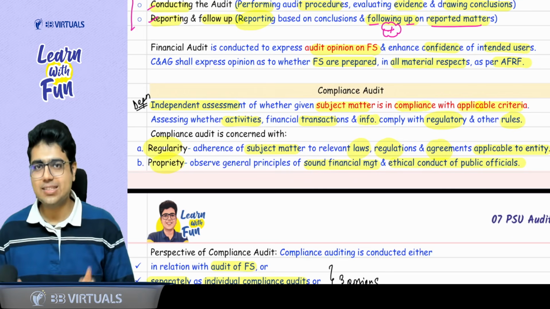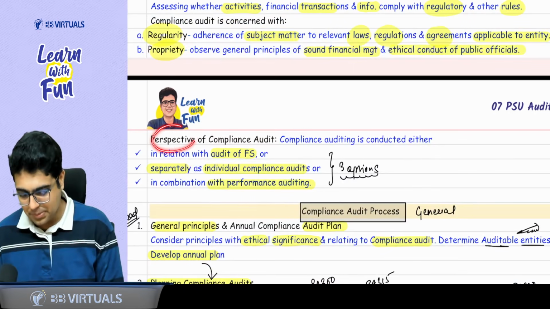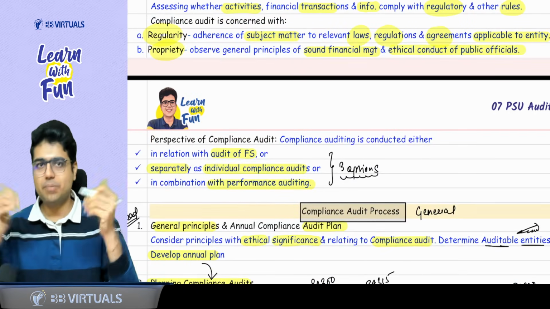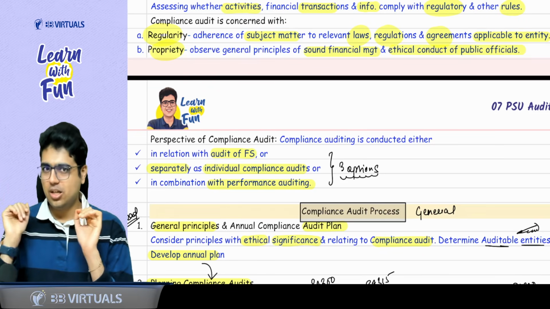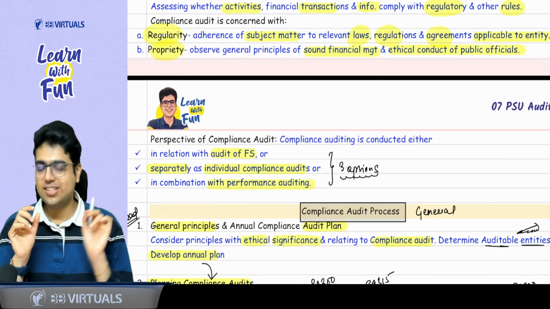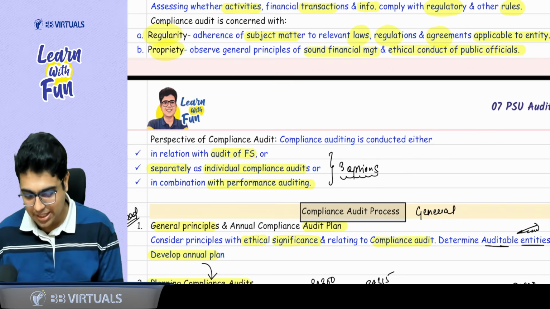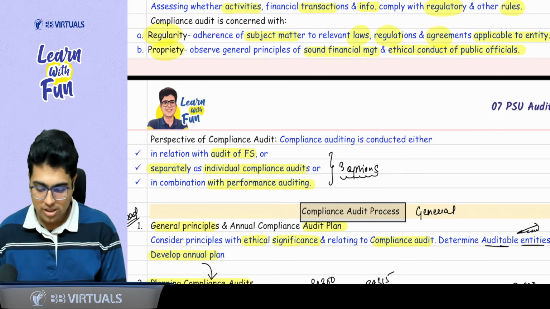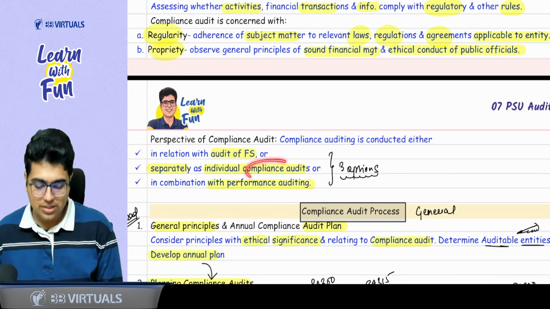Propriety means SFM and ethical conduct of officials. Acha, one more thing important, perspective of compliance audit means how do you do a compliance audit? So either you can do the compliance audit individually or you can do it with the other audits. Sir, what were the other audit? With the financial audit or with the performance audit? So either it can be done with the financial statement audit or it can be done with performance audit, or separately it can also be done as a compliance audit.